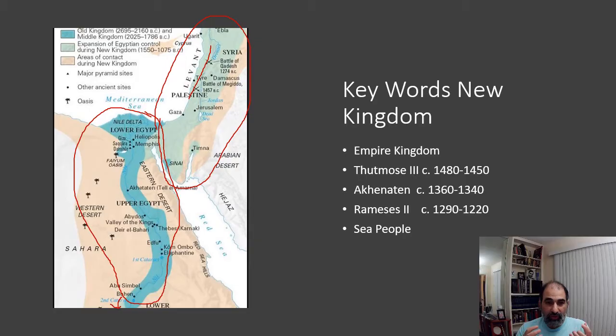And so there are a few pharaohs during the New Kingdom that I want you to know. And the first one, and they're all for different reasons I want you to know them, is Thutmose III. He was the one most responsible for the expansion. Sometimes he's nicknamed the Napoleon of ancient Egypt because he's the one who's known for launching all these campaigns. I think a dozen plus, about 18 maybe, campaigns up north and conquering this whole area.